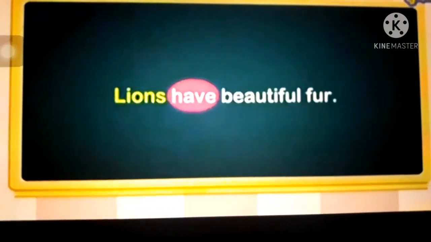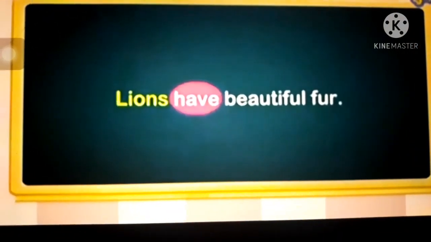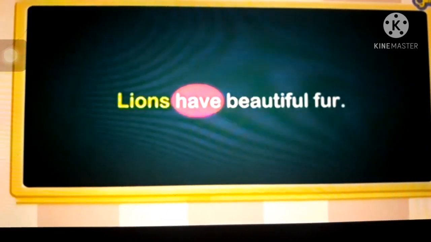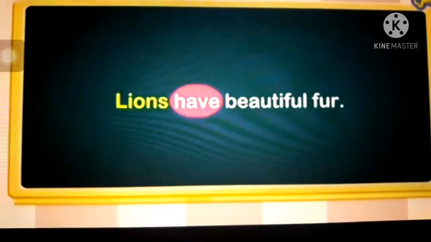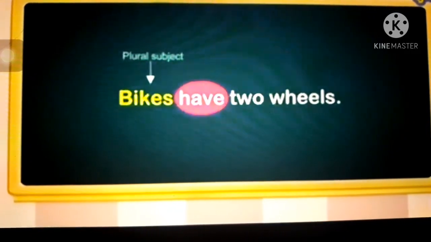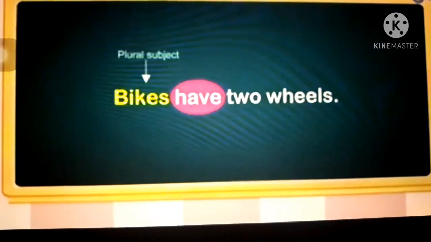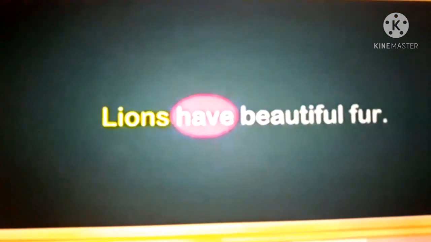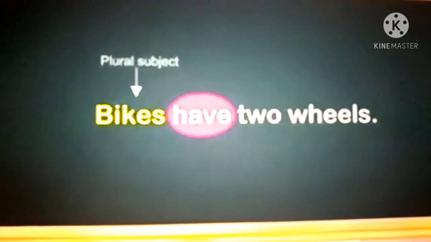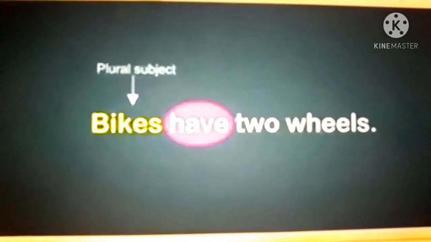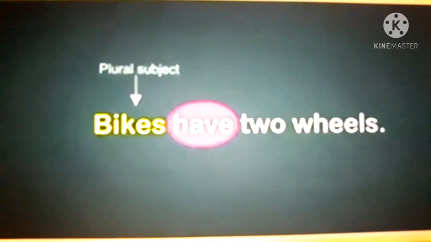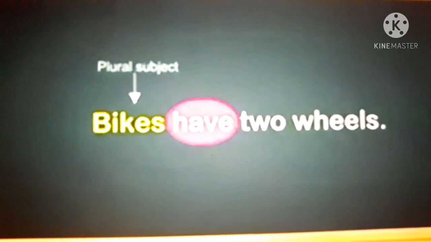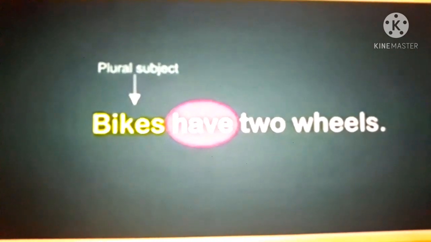Lions have beautiful fur. Children, in this sentence, lions is a plural noun, so have helping verb is used. Bikes have two wheels. Children, in this sentence, bikes is a plural noun or plural subject, so have helping verb is used.